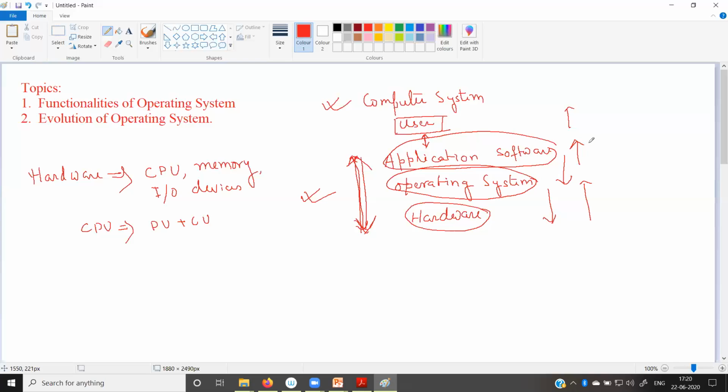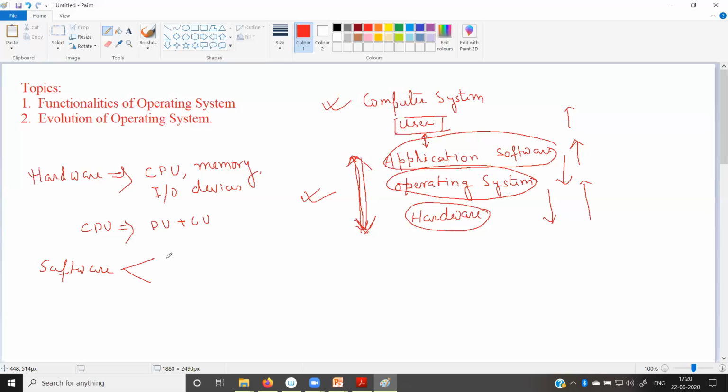Next, I am discussing the application software. You are very much aware of the different application software. In our day-to-day life, while we are using the computer, we use different types of application software. As you know, software is mainly divided into two parts.